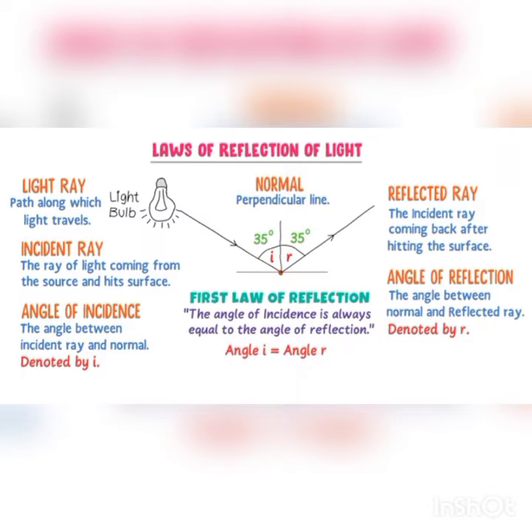The first law of reflection is that the angle of incidence is always equal to the angle of reflection, that is, angle i equals angle r. In this case the angle of incidence is 35 degrees and the angle of reflection is also 35 degrees. This is the first law of light reflection.